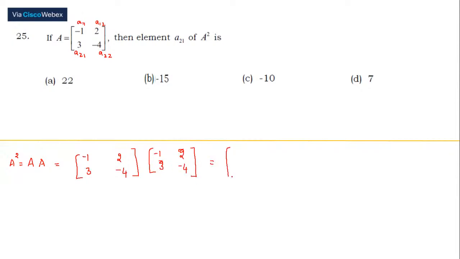Now when we multiply this, A21 comes to this point. This is the answer we're supposed to get. And to get this element, how can we get that? Let us consider the second row of the first matrix and multiply that with the first column of the second matrix. So -3, -3, -12, and the answer to this is,